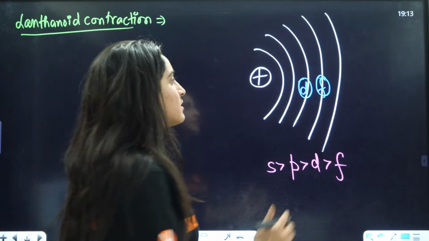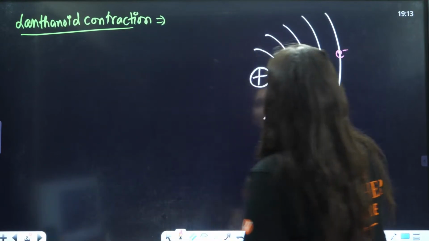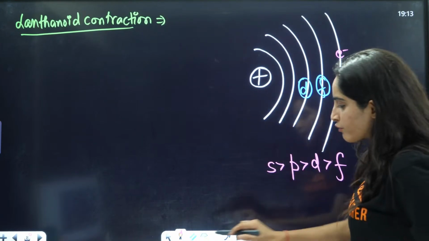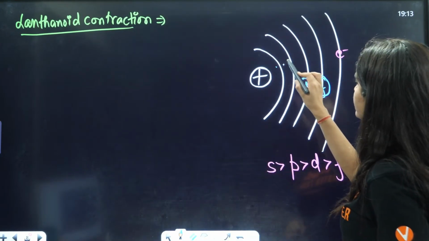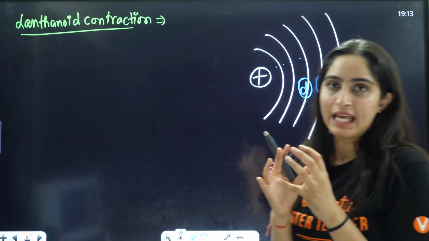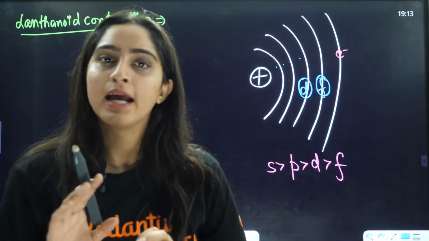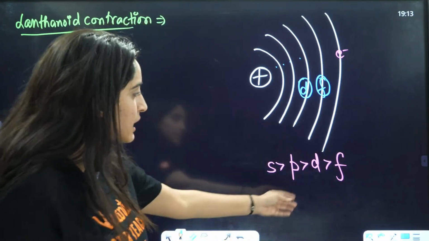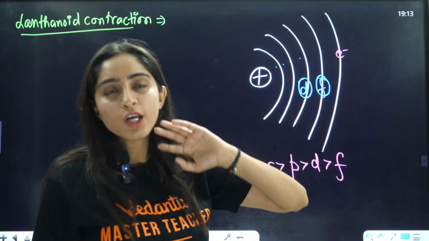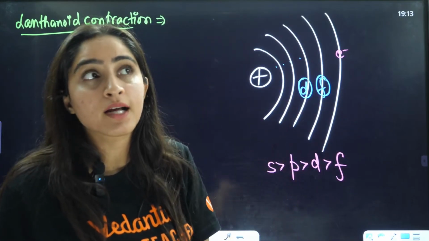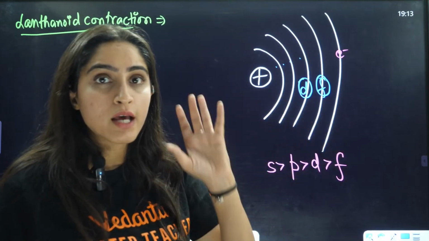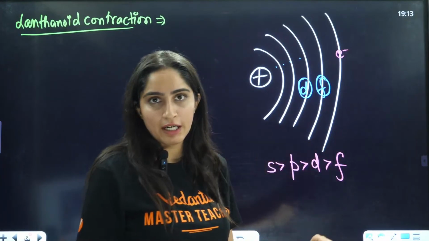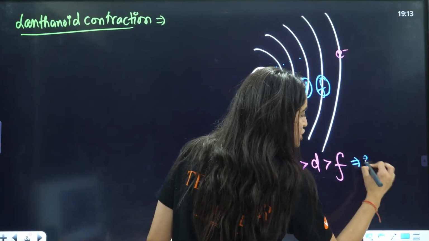So basically, this is the electron. It wants to get protected from the parents. If you have good shielding, that means good bodyguards, you will stay protected. But if you don't have good shielding, and you have friends like d and f who are not convincing your parents, who are instead telling your parents that you should not send him there, they are basically gossiping with your parents. So they are the bad friends. They do not have good shielding. So basically this is the shielding effect.